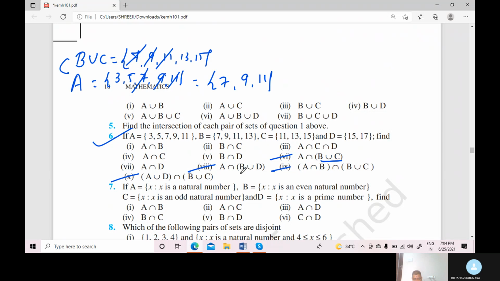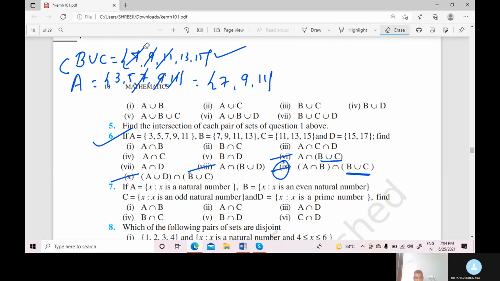Now we discuss the ninth one first, because B union C is already done. Erase the rest, but keep 7, 9 and 11 because we need it here. Now the ninth question: A intersection B first.